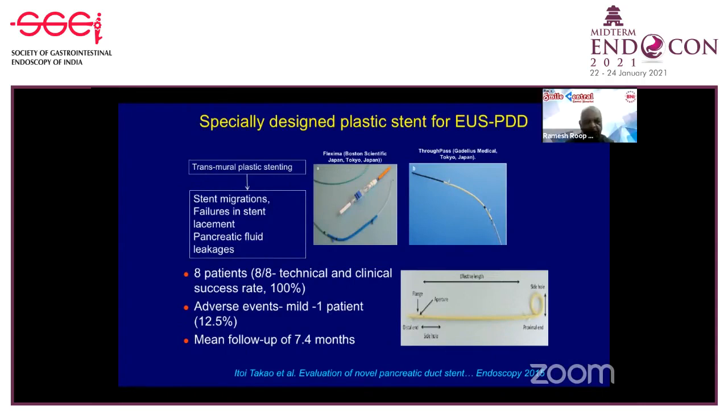Okay, yeah. So in general, we use the same accessories as we use for endoscopic ultrasound, but there are certain specially designed accessories, and one of these is something that I would recommend if you can get access to it. This is the Itoi stent, which is very special for pancreatic duct draining from the stomach. This stent has several special features. It is much stiffer than the standard one, with a single pigtail here and 2 flaps in this case. Initially, Itoi reported an 8 patient success rate, but now they're routinely using this, and they have over 100 cases where they have successfully used this particular stent.